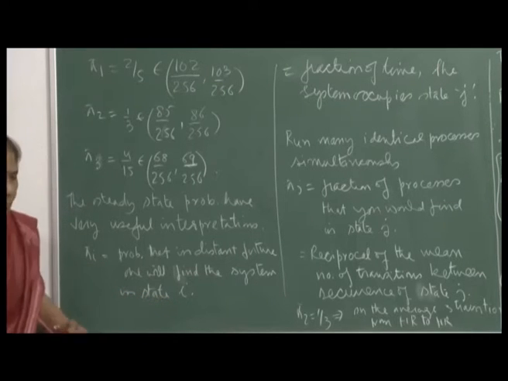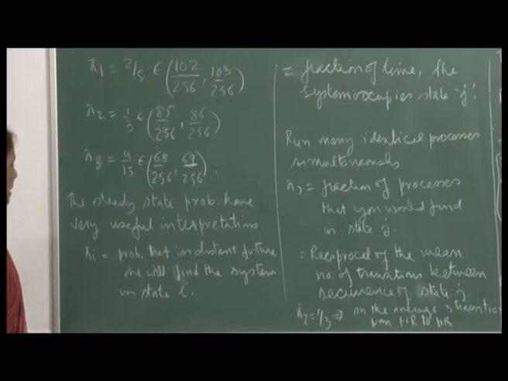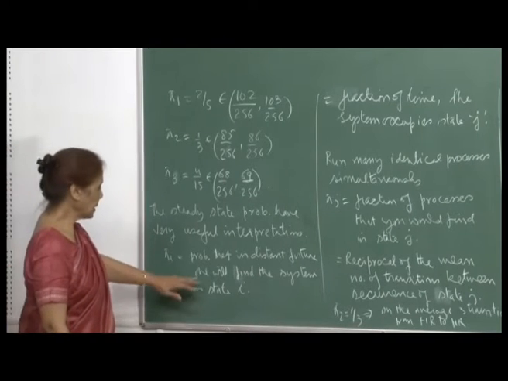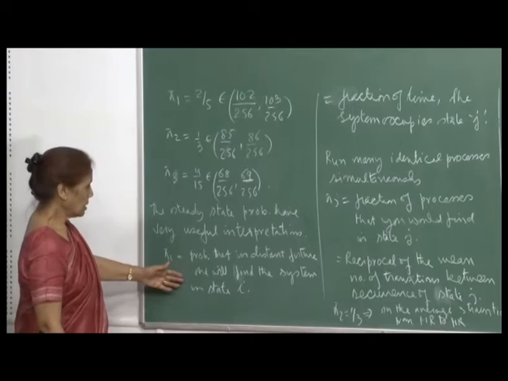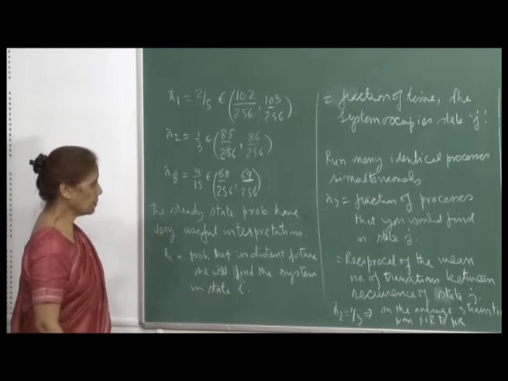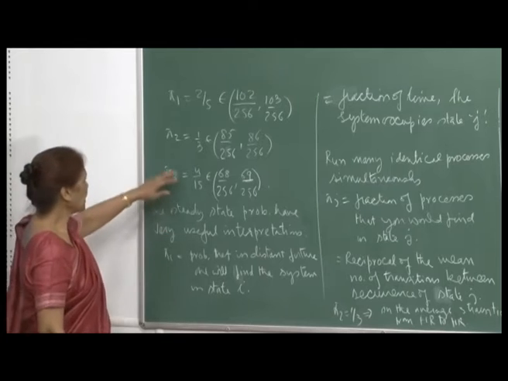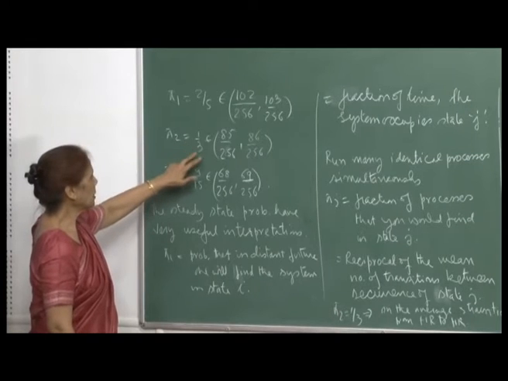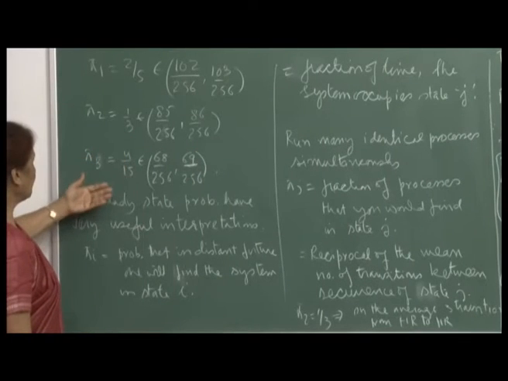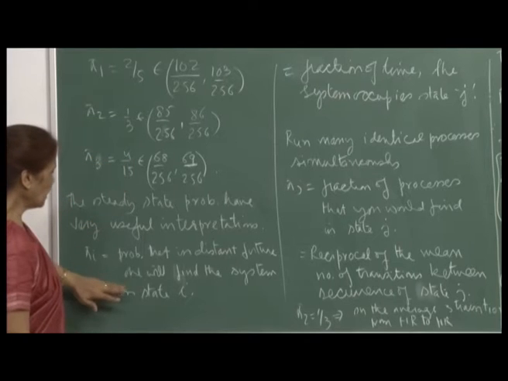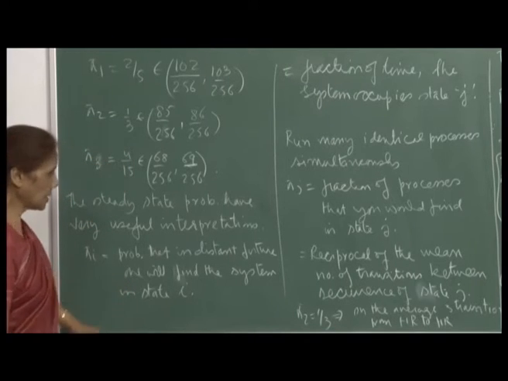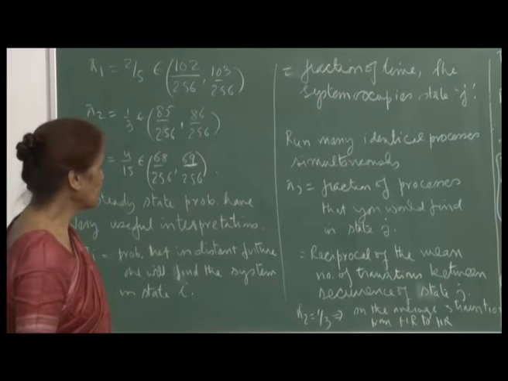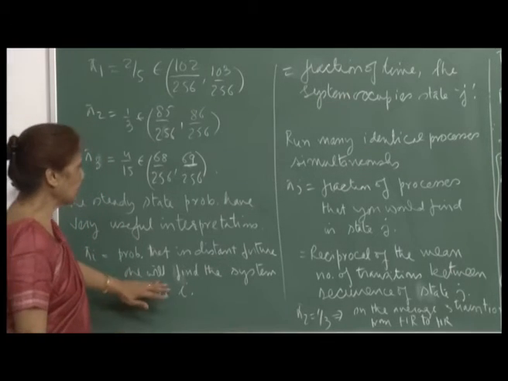So, the probability that a particular employee in the automobile manufacturing company will be in, let us say, HR, when after the process has gone on for, let us say, 4 years or 5 years, we expect the probability that the employee would be in the HR division is 1 by 3, or the probability that he will be with sales is 4 by 15. So, these are the long term probabilities, and as we said, the division or the section in which he started his career is irrelevant here.